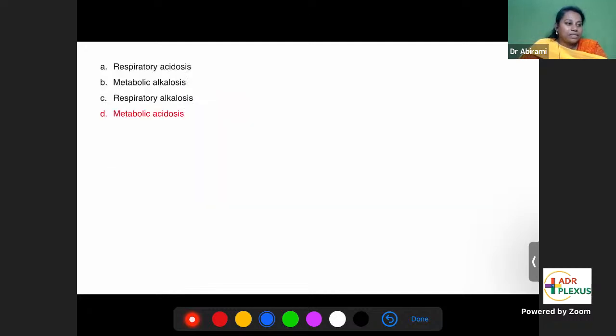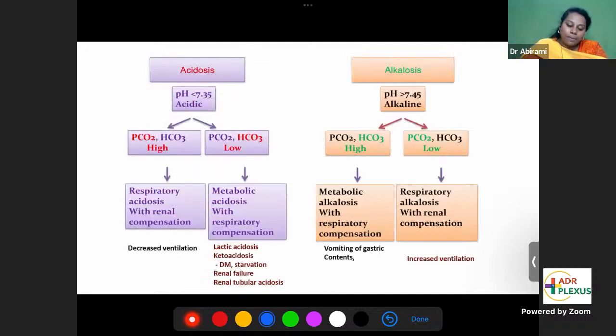So acid-base balance, the answer is metabolic acidosis. First of all, you should know some basics about acid-base balance. Only then you'll be able to answer this question. Whenever you have a clinical question on acid-base balance, how will you approach that question? Usually more questions are asked from acid-base balance. I think in the last two exams, around 5 to 6 questions only from acid-base balance related to physiology, biochemistry, and medicine. So understanding acid-base balance is very important. Definitely you have questions from these three subjects based on acid-base balance.